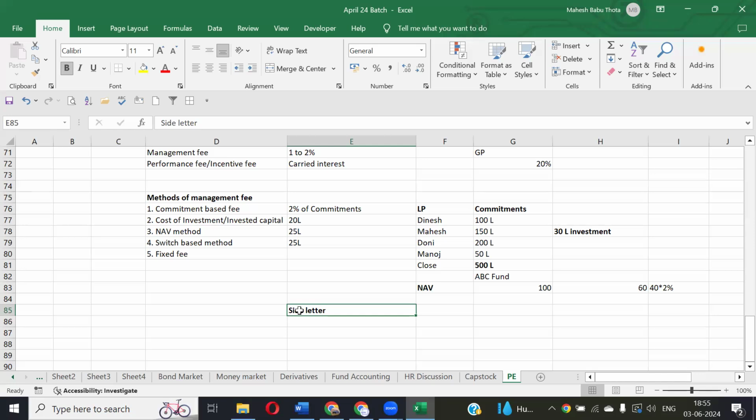Side letters can be there for everything, maybe for the commitments, management fee, performance fee. They can issue for anything, but exclusively for only a few investors. Understood, guys? Yes, sir. Yeah.